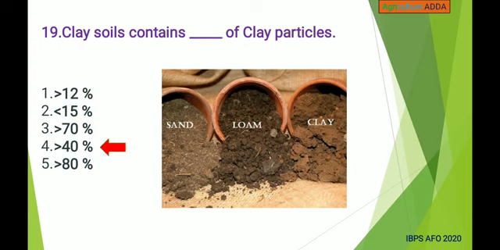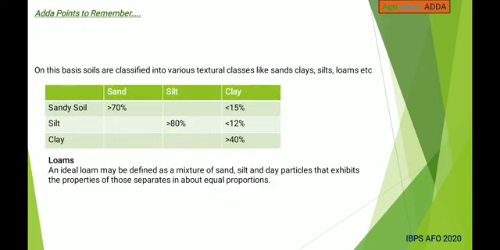This is the classification of various textural classes like sand, silts and loams, and their percentages. Sandy soil means more than 70% of sand and less than 50% clay material. For silt, it is more than 80% of silt and less than 12% of clay. And for clay soils, it should be more than 40% of clay.